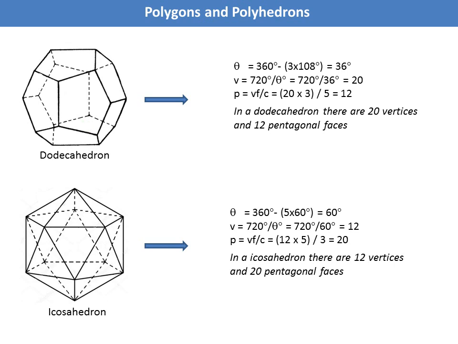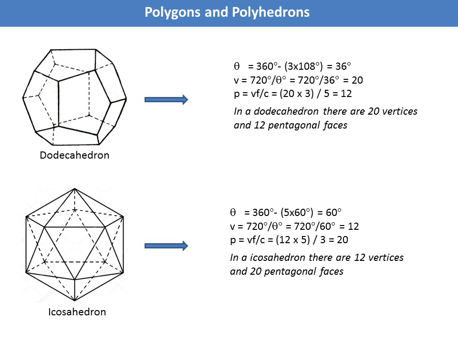dodecahedron and icosahedron. In dodecahedron, each vertex is surrounded by 3 regular pentagons. For a pentagon, the internal angle is 108 degrees. Therefore, theta equals 360 minus 3 into 108, that is 36. So V, the number of vertices in this dodecahedron, is 4 pi by theta, that is equal to 20. So there must be 20 such vertices